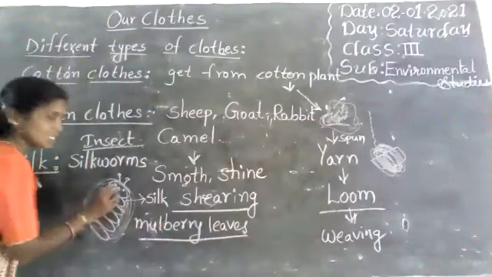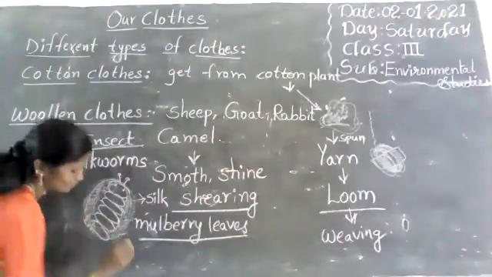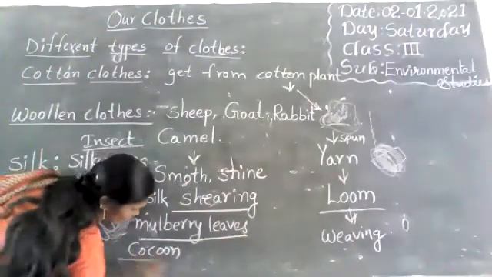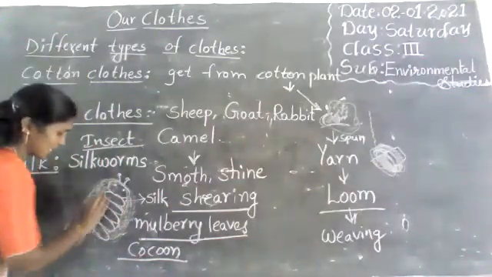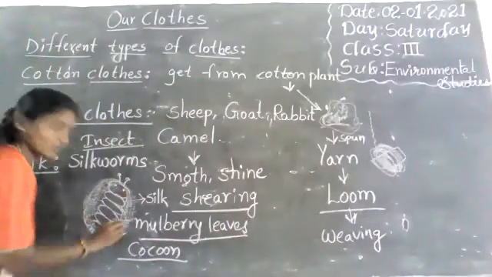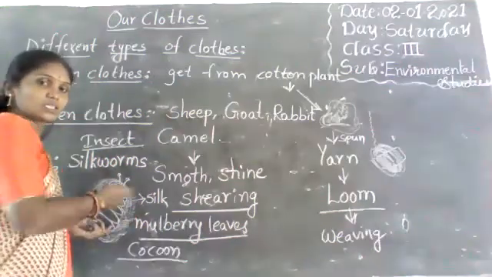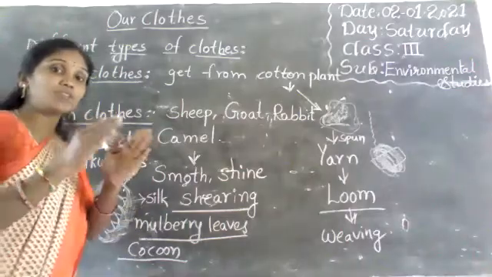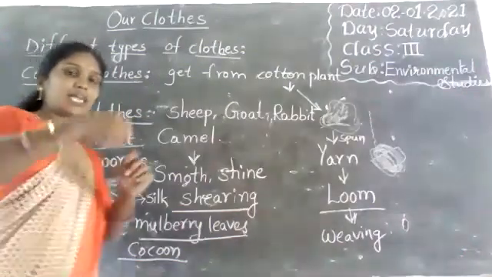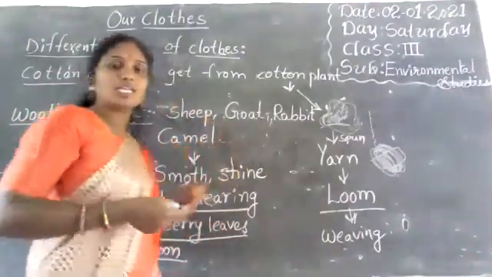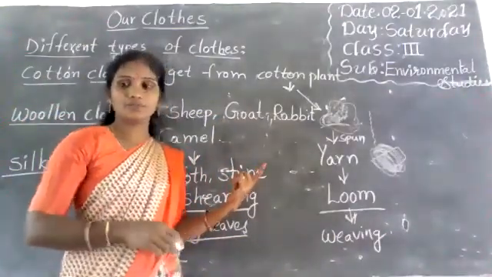Here, see, this is the silkworm. Silkworm makes a cocoon, so we get silk from the cocoon. How does it make it like this? We use some hot water and put the silkworm in the hot water. It leaves this total round thread. We take that like a thread and make yarn. That is silk thread. From silk thread we make cloth.